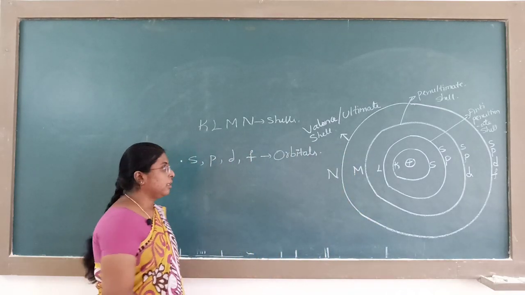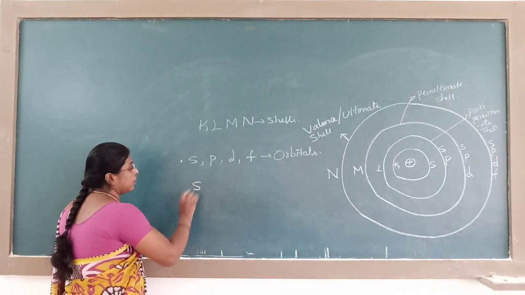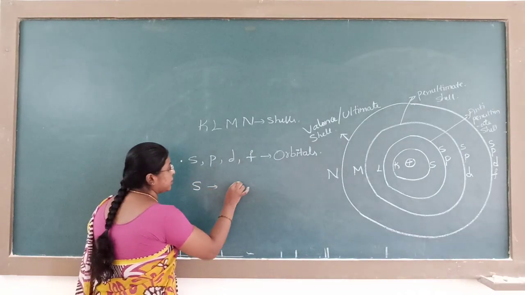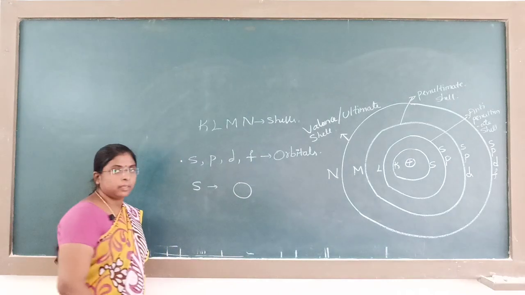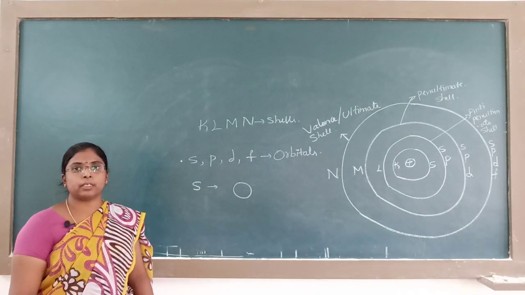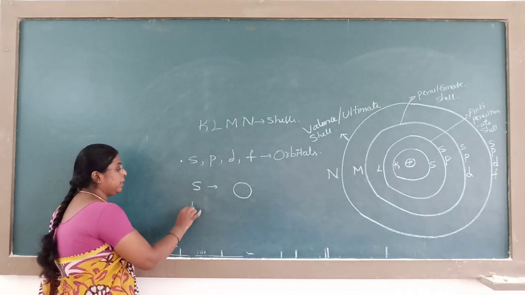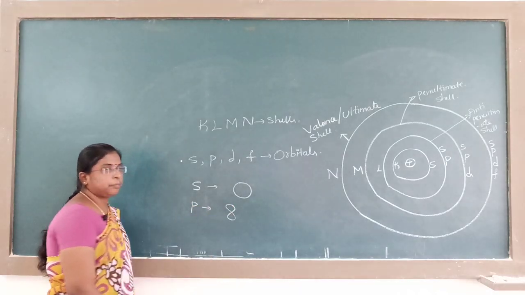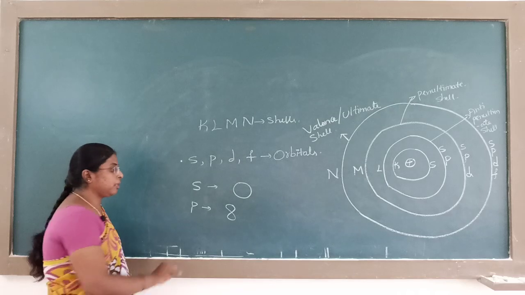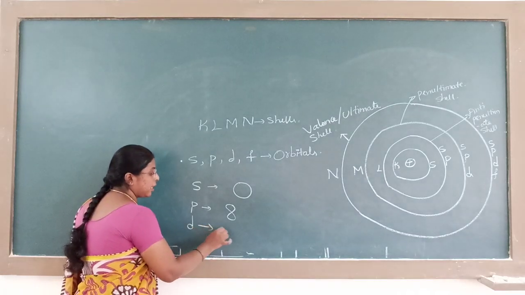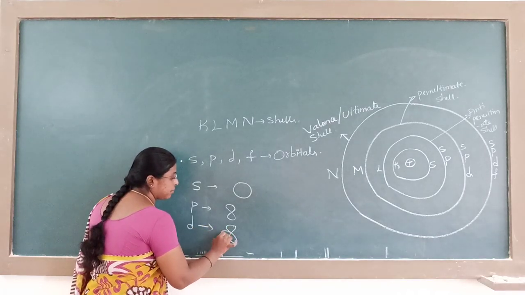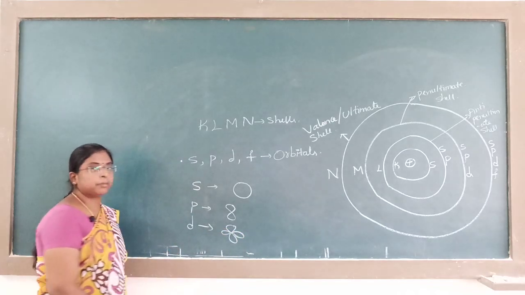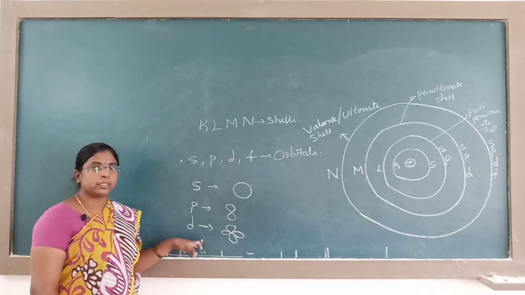S orbital has a spherical shape. P orbital has a dumbbell shape. D orbital has a double dumbbell shape.